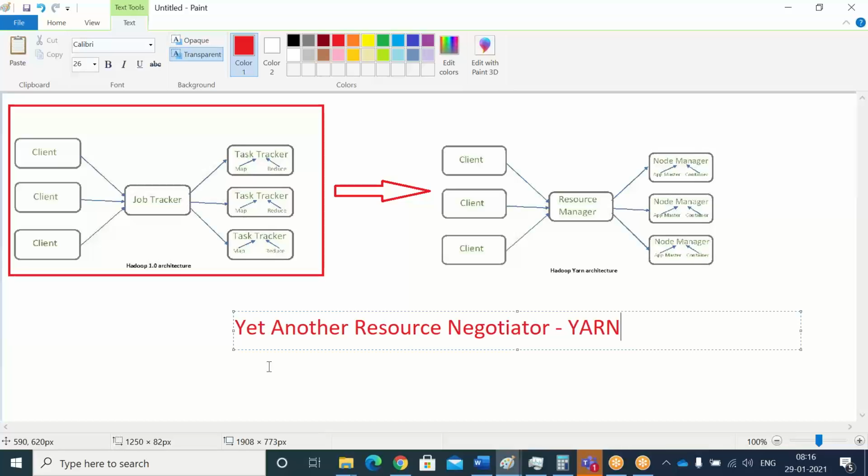In the web UI, you can go to the resource manager, application manager, and all will be there. How the resources have been negotiated, we can see in real time. All your job statuses, whether the job has failed, whether it is running, where it got stuck, everything will be monitored by the resource manager. That means in the resource manager tab only you can see your jobs. Suppose you have submitted one query in Hive, you can monitor it using the resource manager tab. I will show you once you install the software.